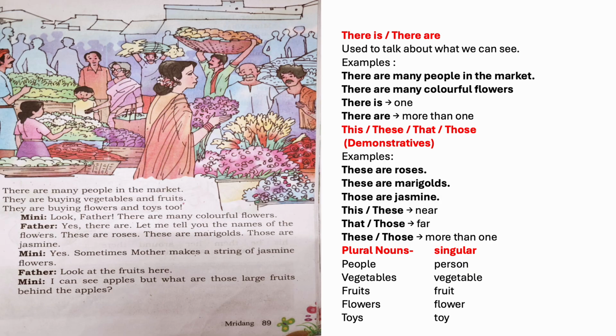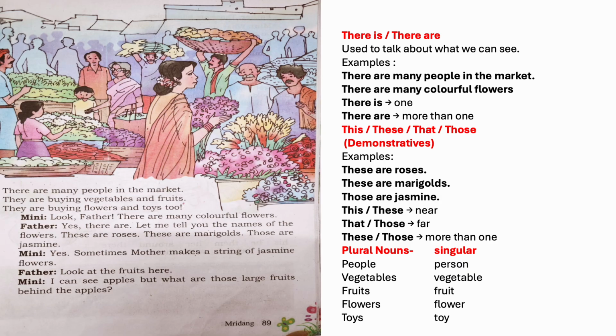Roses and marigolds, these are plural nouns. Then jasmine, it is a naming word for a flower. It is singular. Minnie says, yes, sometimes mother makes a string of jasmine flowers. Mother, here mother begins with a capital letter because it is used as a name here. Makes, it's an action word. String of jasmine flowers. It means a lot of jasmine flowers on a string.